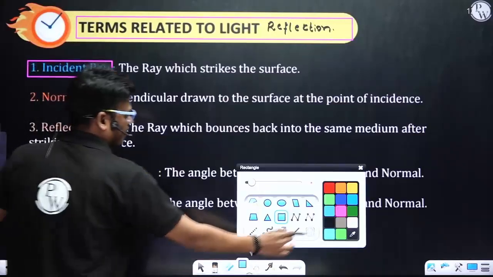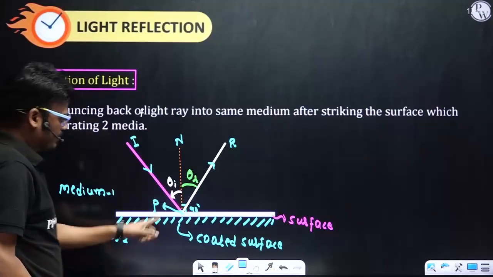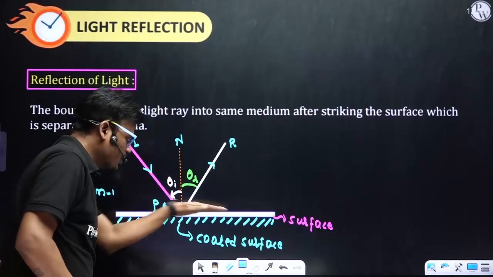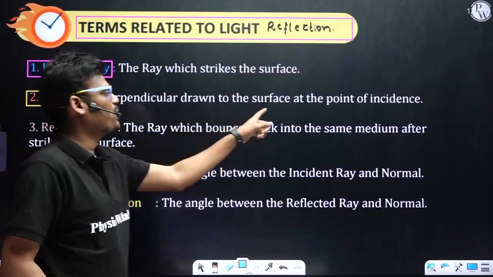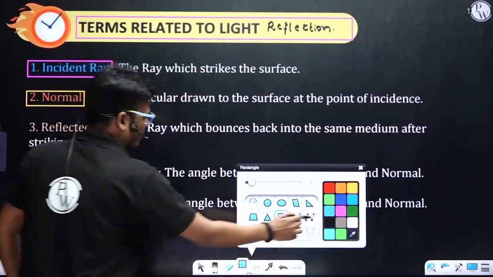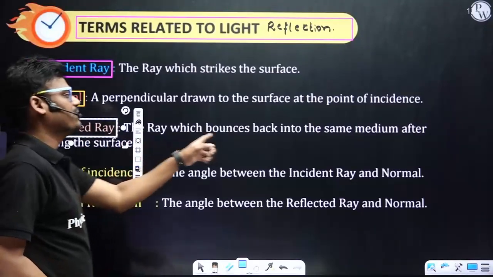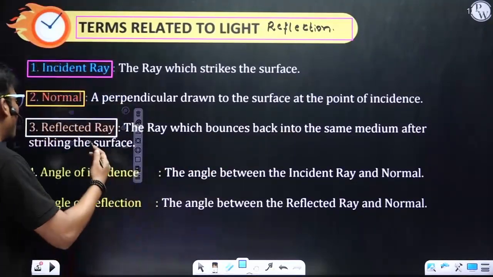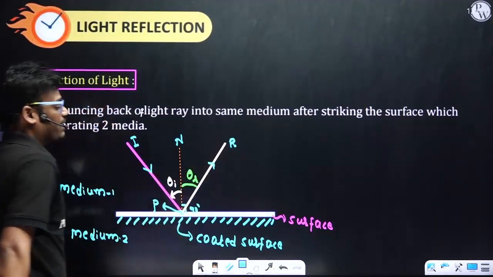The second one, normal. What is that normal? The perpendicular drawn to the surface which is separating two media. A perpendicular drawn to the surface at the point of incidence. And the third important term is the reflected ray. The ray which bounces back into the same medium after striking the surface. This one, the white color one, is the reflected ray.